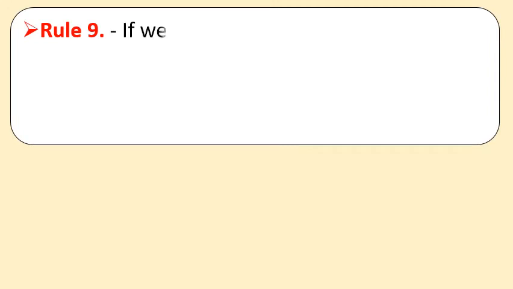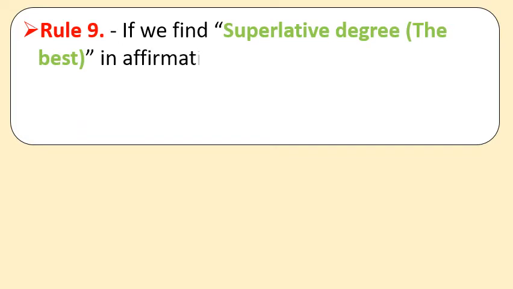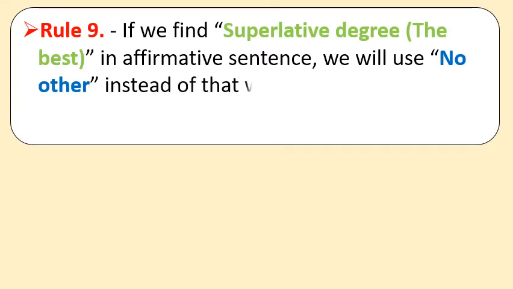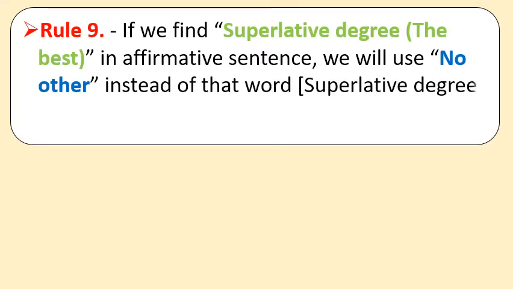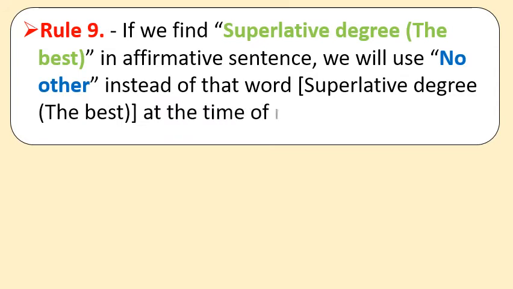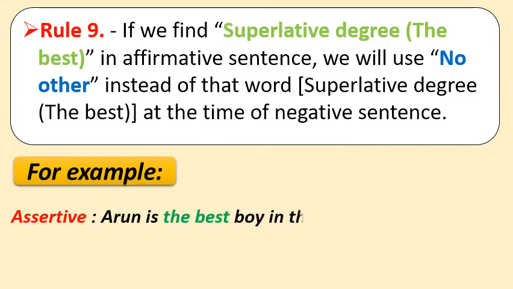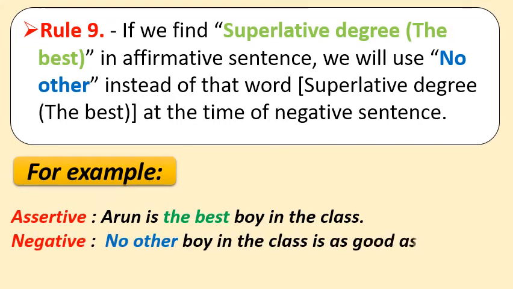Now let us see rule number 9. If we find a superlative degree, for example the best, in an affirmative sentence, we will use no other instead of that superlative degree, that is the best, at the time of the negative sentence. So let us see an example to clarify it. Arun is the best boy in the class. When we make a negative sentence of this, the sentence will be: No other boy in the class is as good as Arun.